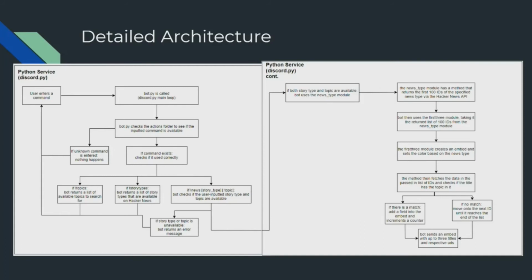So once there are a total of 3 matches, or if the bot reaches the end of the list, the bot will send an embed with up to 3 titles and their respective URLs, as shown in the example.